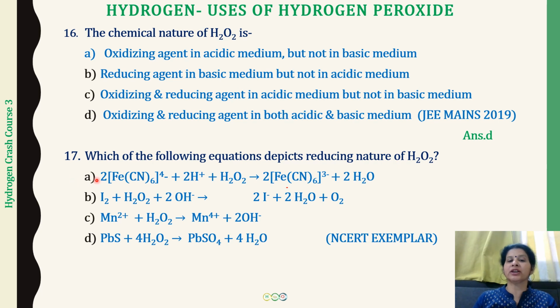In the products, in A, you have just water. So here it is going to be a reduction, and H2O2 is going to act as an oxidizing agent. Okay. The next we have is that in this reaction, what is being evolved? Water is there, but now oxygen is also being evolved. So when oxygen is evolved, H2O2 is going to act as a reducing agent. Okay. So the correct option till now is going to be B option.